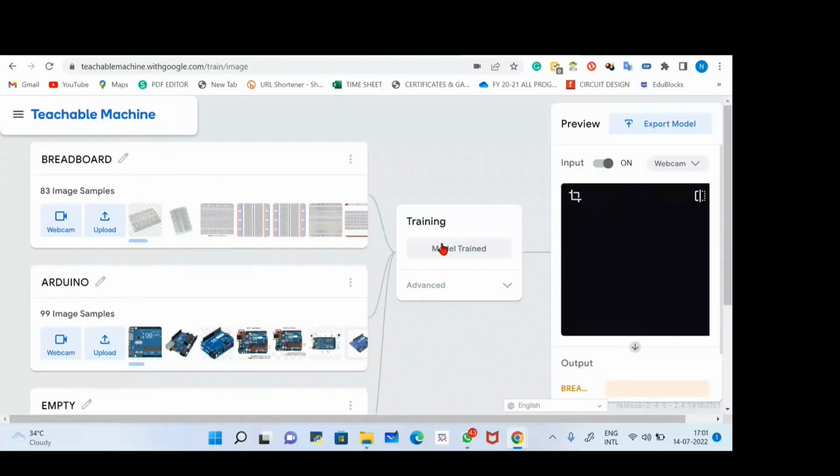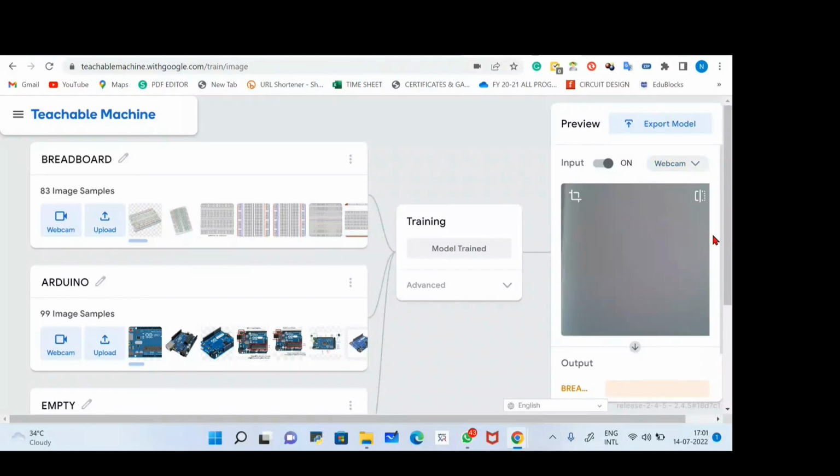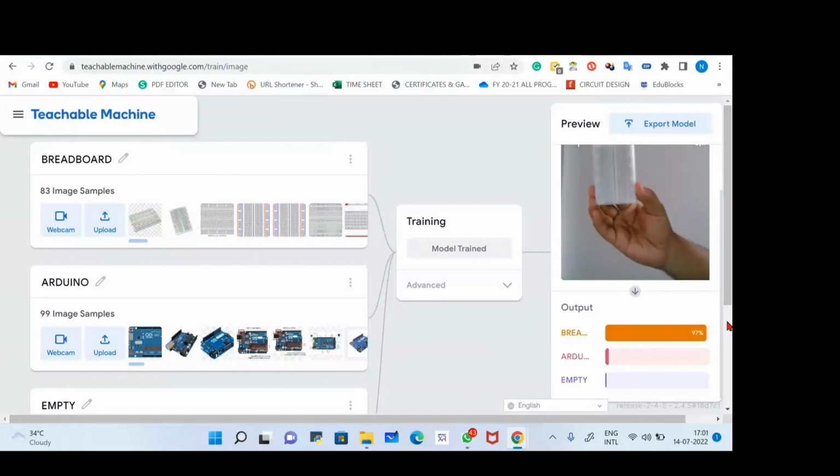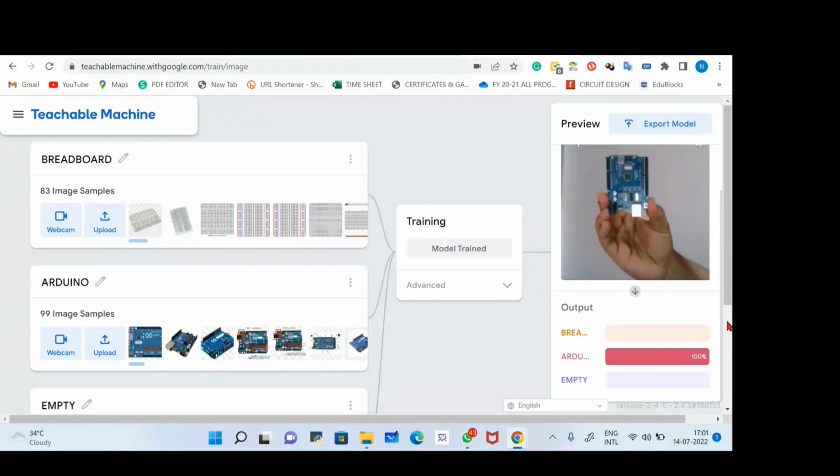This one is the webcam mode. I have two devices, one is Arduino and one is breadboard. First I'll start with the empty screen. Can you see, this one is my empty screen. It is showing me empty. Now when I show my breadboard, it shows 100% breadboard, it's detecting. Now again, when I show my Arduino, it's showing me Arduino.